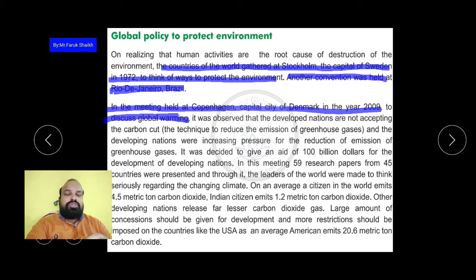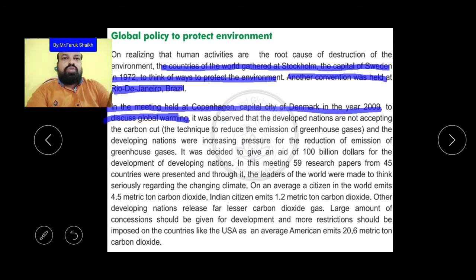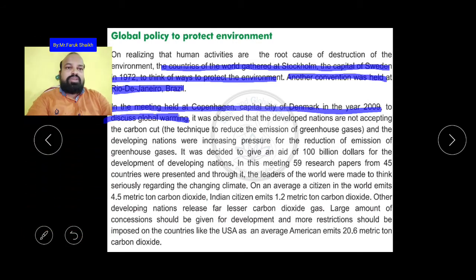The carbon cut means what? It is a technique to reduce the emission of greenhouse gases, that is, how the carbon from factories and industries can be reduced. We have to cut it. So they have to stop using materials that produce more carbon dioxide. They have to use this method, but they are not accepting it. That is the reason these countries are not accepting this carbon cut method.